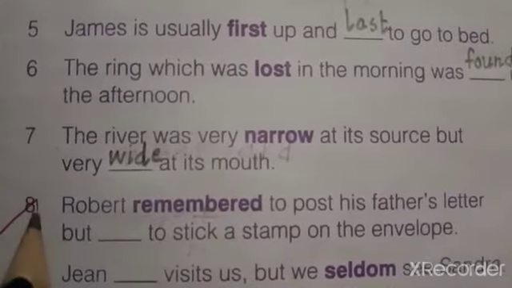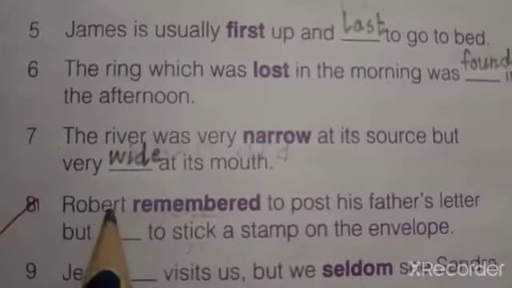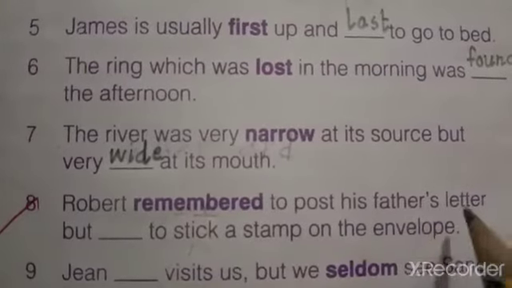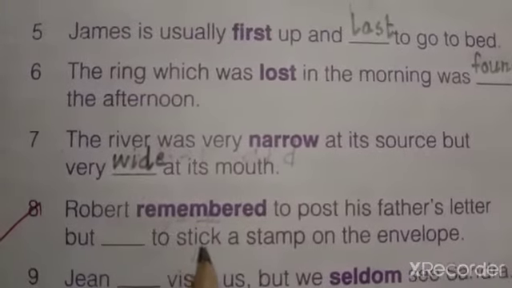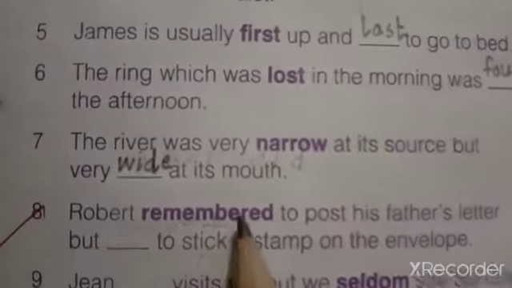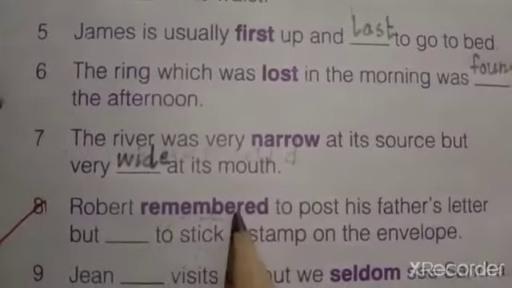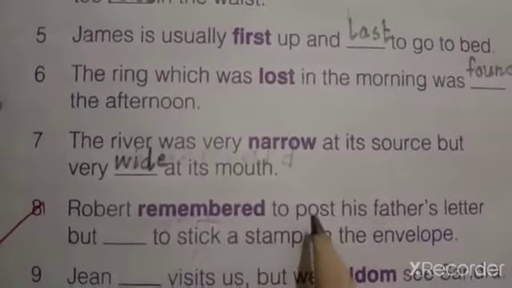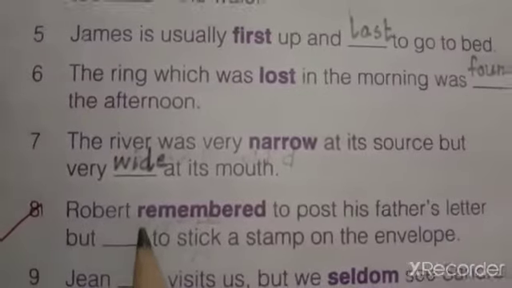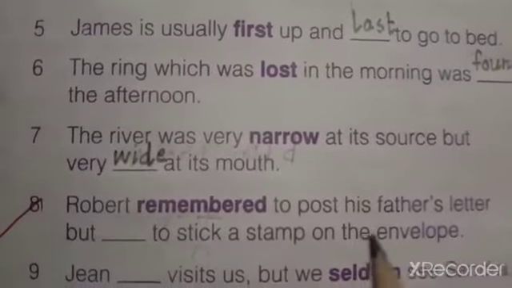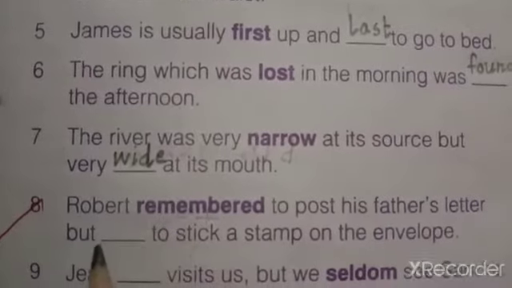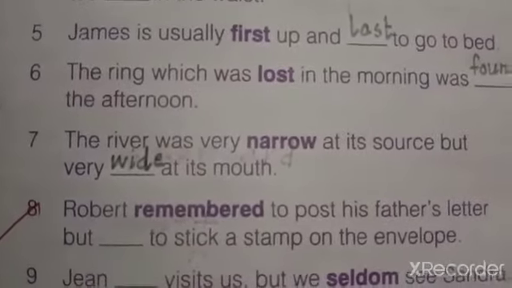Okay. Read out the eighth sentence. Robert remembered to post his father's letter, but dashed to stick a stamp on the envelope. Robert remembered to do something. Okay. To post his father's letter, but suddenly he forgot to stick a stamp on the envelope. What is the opposite of remember? That is forgot. Write it here.